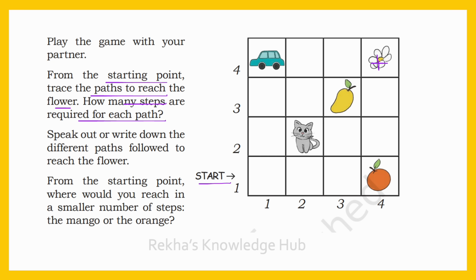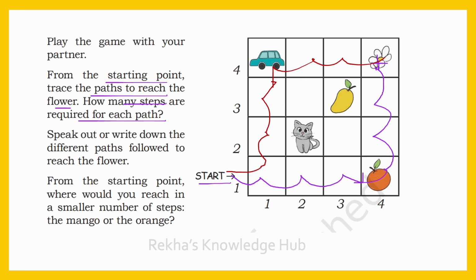See, we will see the first path. 1, 2, 3, then 4, 5, 6, 7. How many steps required? 7. Then we will follow another path. 1, 2, 3, 4, 5, 6, 7. This path also required 7 steps.